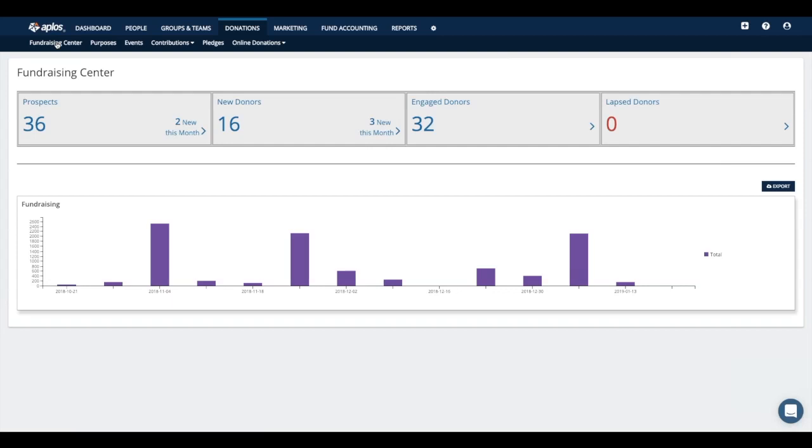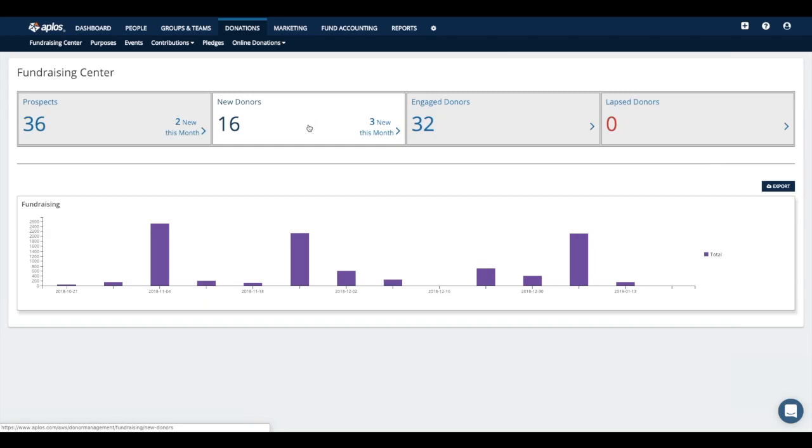Within this area, what we do in the software is we split up your donor contacts within 4 different categories based off of their donation activity. The first tab that we have here is prospects. These are people that have either never given to your organization, or they haven't given within the last 2 years. If they fall under either of those criteria, they would be bucketed here in this prospects option. The next one over is going to be new donors.